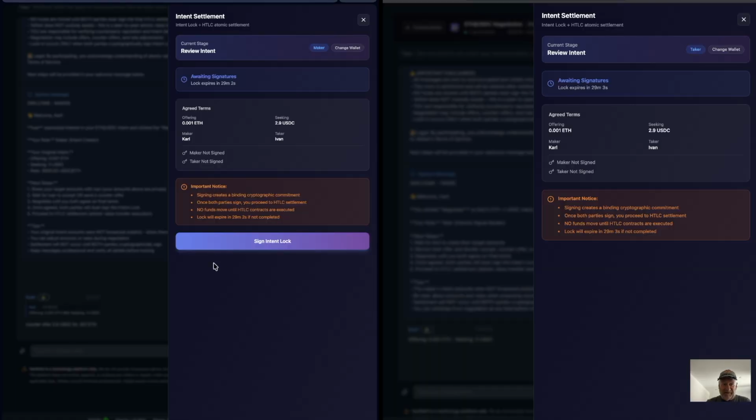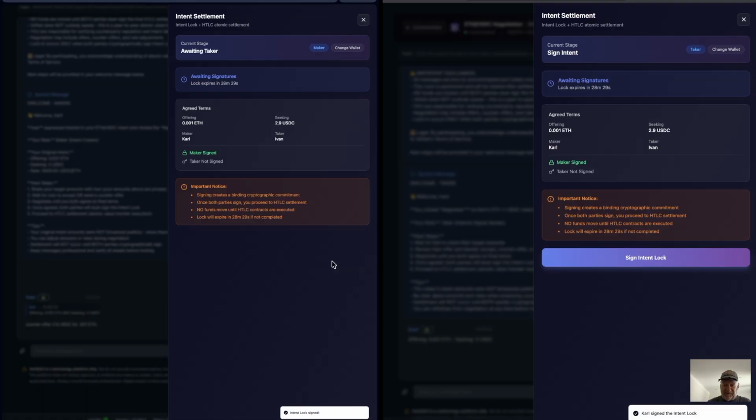And we see over here the next step is for the maker, Carl, to sign the intent lock. So he does that. It does pop up his MetaMask requesting a signature. It's got all the information in here. We see Carl and Ivan as the maker and taker. We see the asset amounts and the rate, the time, and then the room, the ephemeral, private room that the two are in. So he's going to go ahead and confirm that.